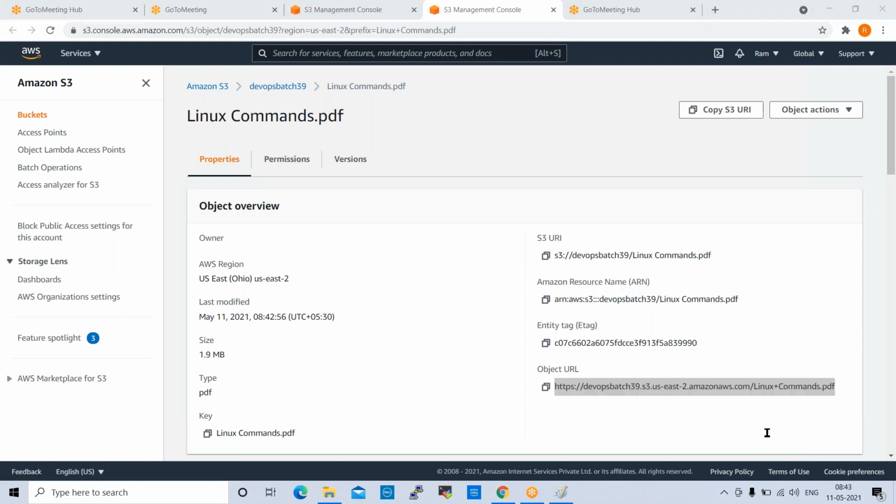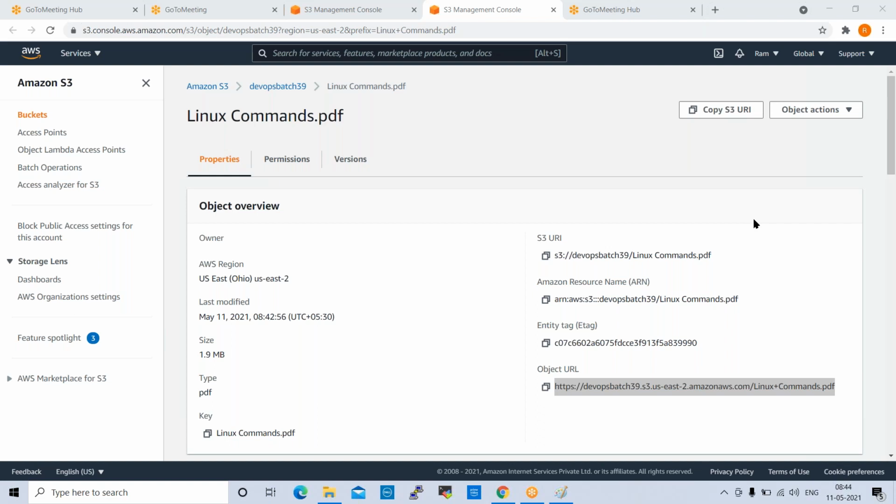So I paste it in the chat. Can you try to access? Are you able to access this file or not? The Linux commands document. I put it in the chat. Can you access the URL? We are unable to access. Correct. Can you confirm, others also? Same error, yes, right? We are unable to access.